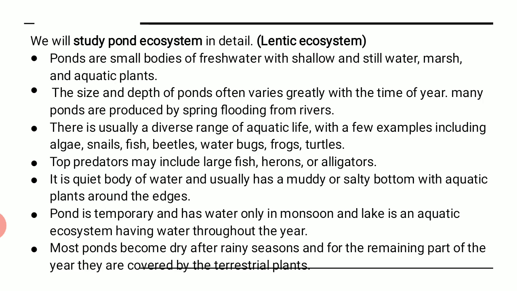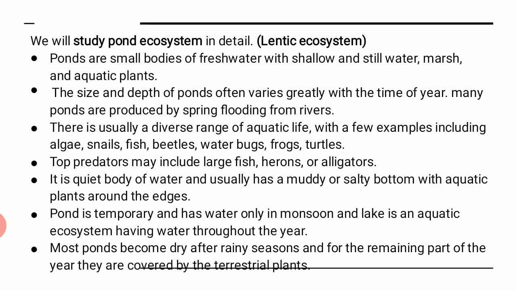Same way, predators are such who need prey, that is, they hunt and then eat, and they are called predators. So large fish, alligators, herons are such kind of animals which are generally found in the pond ecosystem. It is the simplest form.